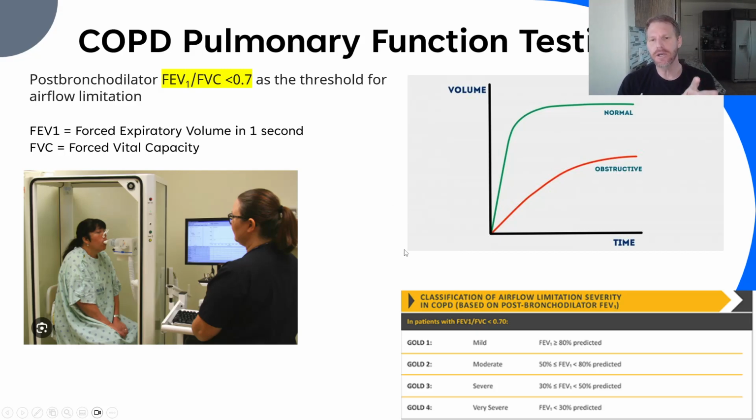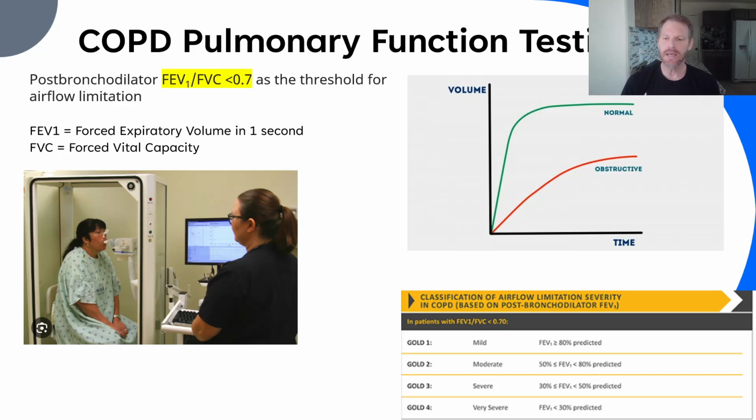Now, the diagnosis of the category of how severe the COPD is is here on the GOLD classification. So what we do is we've had the diagnosis with the FEV1 versus FVC. It's less than 70%, you've got COPD. How bad is it? Okay, so they know the predicted first second of breathing out on almost all people.